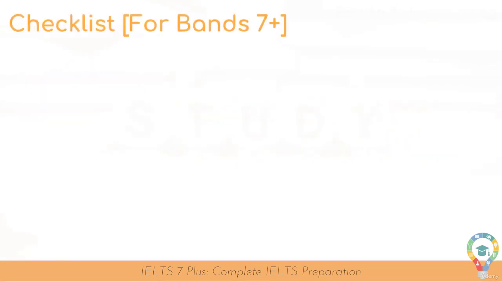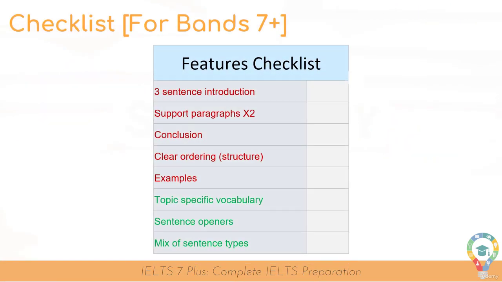So let's take a look at our checklist. Now, I'm not going to go through all the organizational features and language features, the red and green, because I'm sure you've been using this previously. But once again, I'll say it's a really useful checklist for when I'm writing and practicing writing my IELTS essay. And of course, the report for task 1. So do have a go at using it.